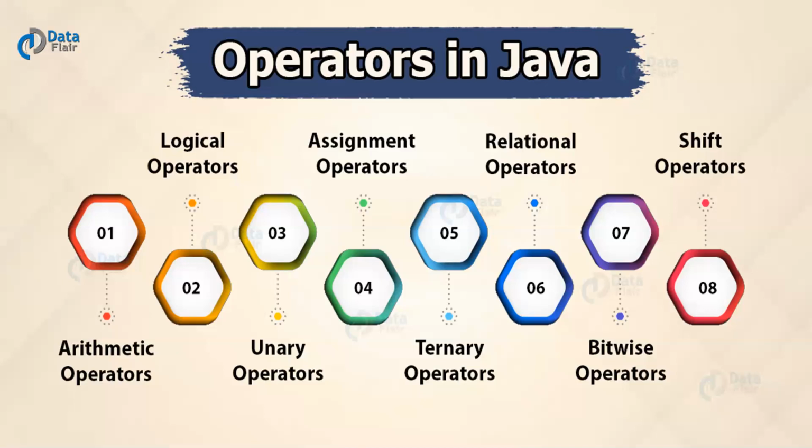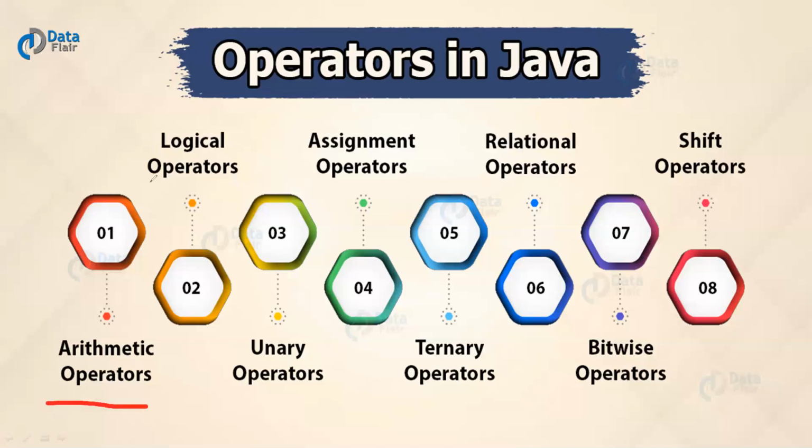So let us start discussing briefly, right? Now operators in Java are divided into 8 types. As we look into the picture, these operators are divided into 8 types. The first type is arithmetic operators.